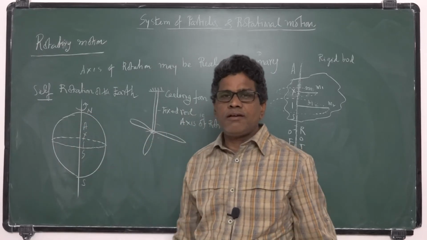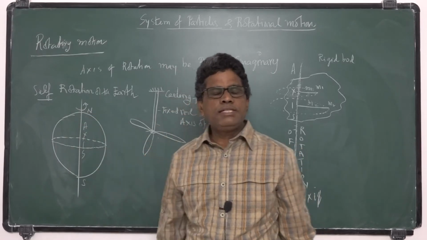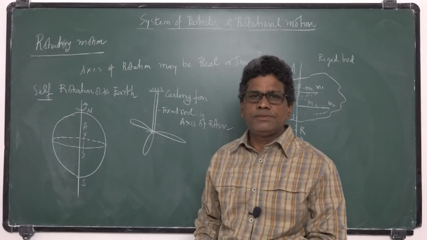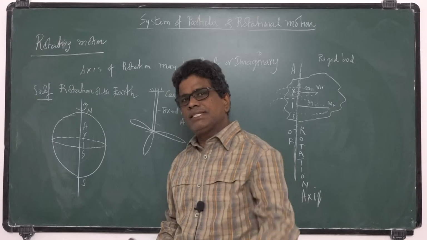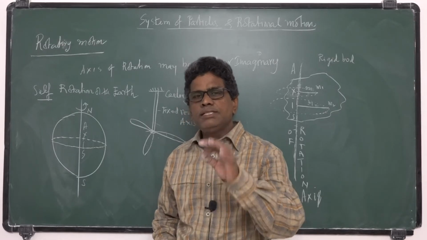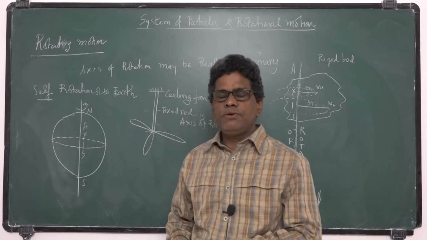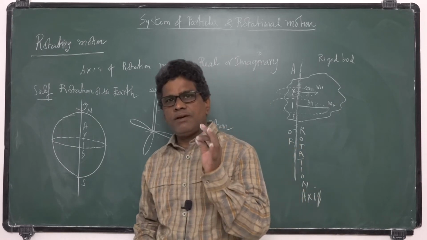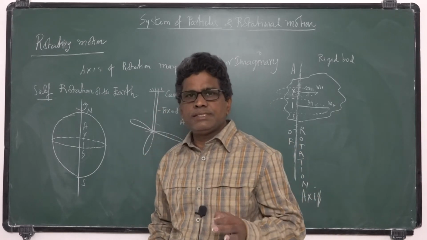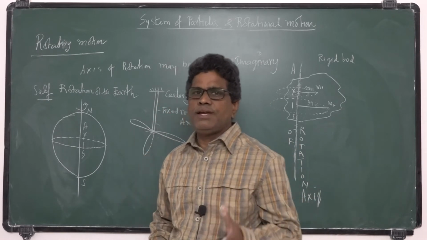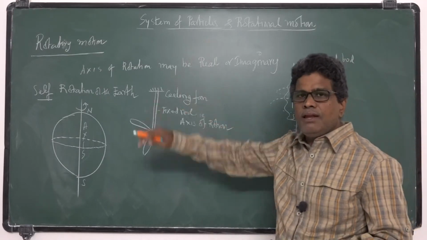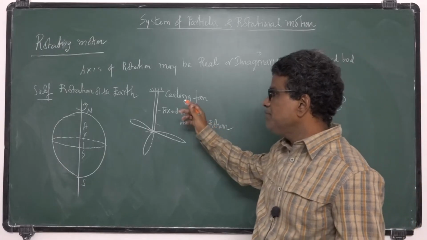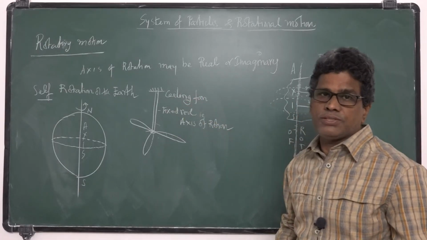All the planets are revolving around the sun. Where is the axis of rotation? Passing through the center of the sun. Okay, it is imaginary. A line passing through the center of the sun is an axis of rotation. That is an imaginary axis. So this axis of rotation may be real or imaginary. It may be fixed or rotating also.